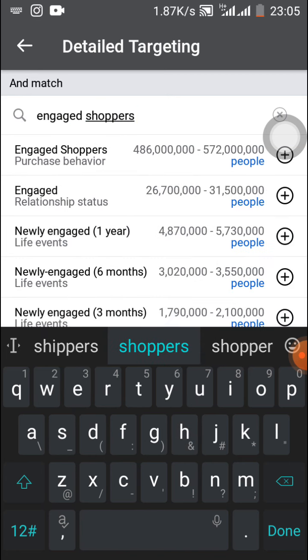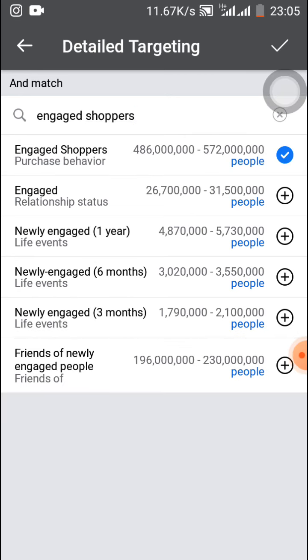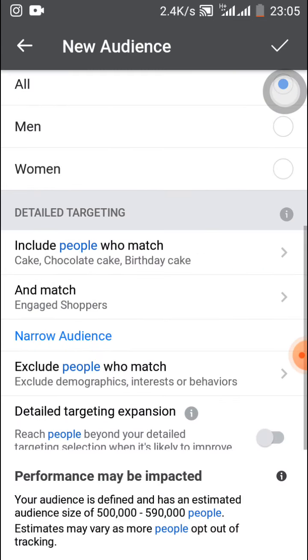Do you understand? Now, engaged shoppers are people, look at it, purchase behavior. People who have exhibited purchasing behavior. You select them. Do you get this? Now, if you look at it, you can see that our audience has reduced down to 500,000 to 590,000 people.